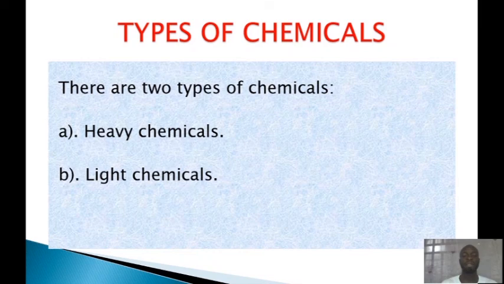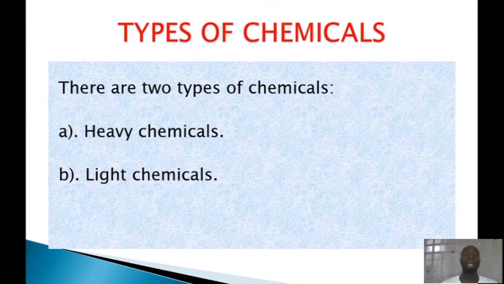A heavy chemical is a chemical that is produced in large quantities or that is required in large quantities. Most times, heavy chemicals are used in producing other chemical substances. I repeat, most times, heavy chemicals are used in producing other chemical substances.